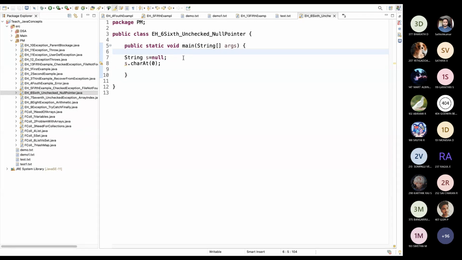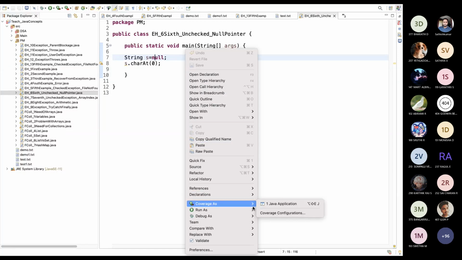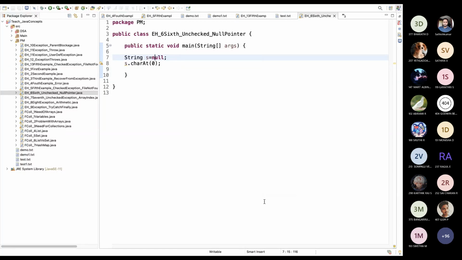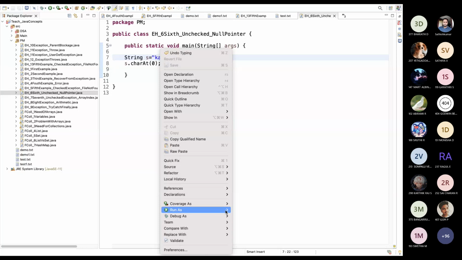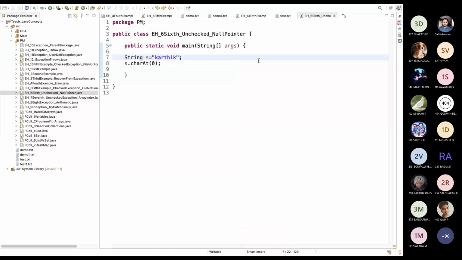We don't have anything, but we are trying to access something. See, here we have null. Null means nothing, but we are trying to access the 0th character of the string s. So we are getting a null pointer exception, because there is no resource here. If I give some resource, it will show where it is.